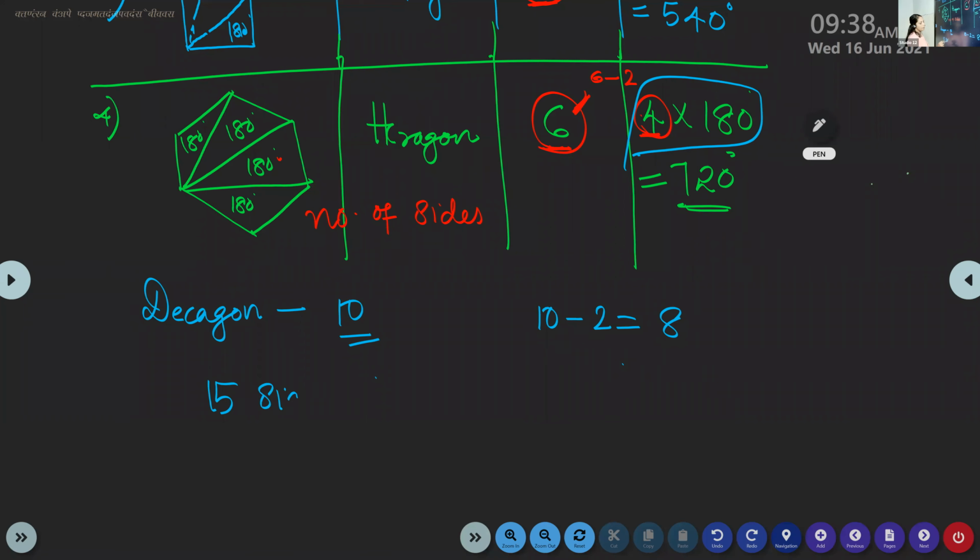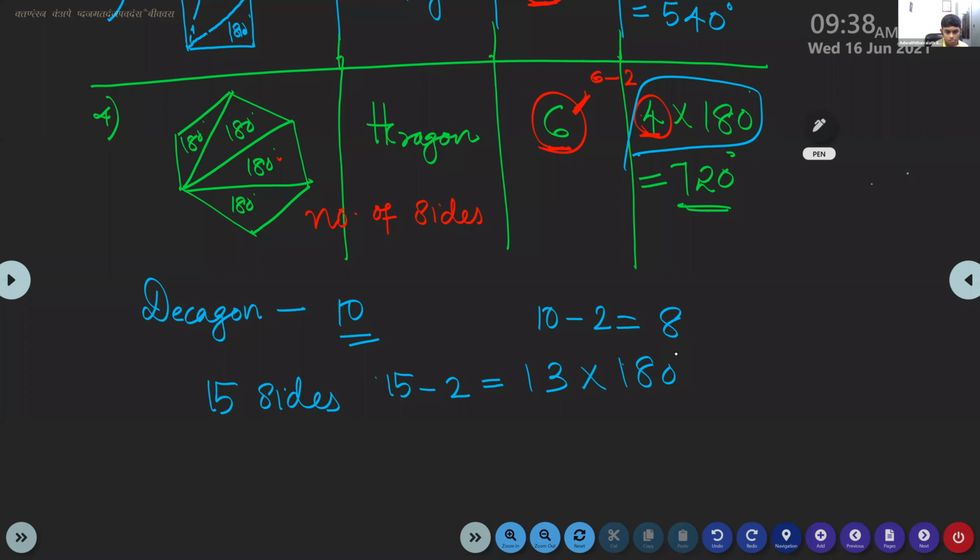Okay. Now children, if you have a polygon of 15 sides, how will you find it? First you will subtract 15 minus 2. What will you get? 13. And after that, what will you do? 13 into 180. I hope you understood this. Did you understand? Yes, ma'am.